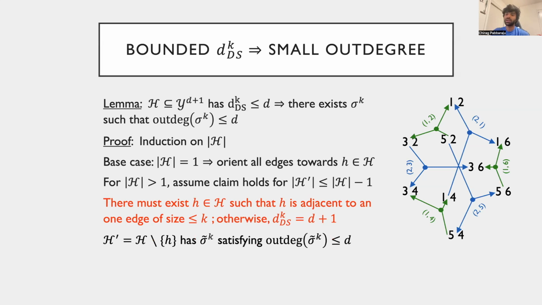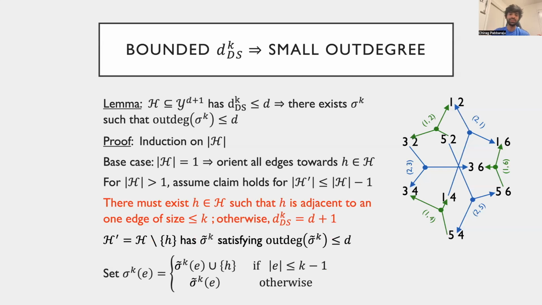Now we add H back to H prime and obtain the required list orientation with outdegree at most D in the following way. We find the edge that has size at most k after adding H, which as we argued has to exist. This edge could only have been adjacent to k-1 hypotheses in H prime since we had removed H, and thus it could only have been oriented towards k-1 hypotheses. We now additionally orient this edge towards H in the new list orientation sigma. For all other edges, we keep their orientations as they were.